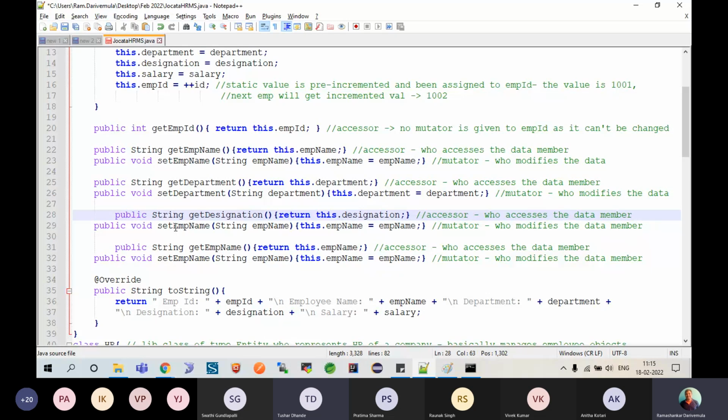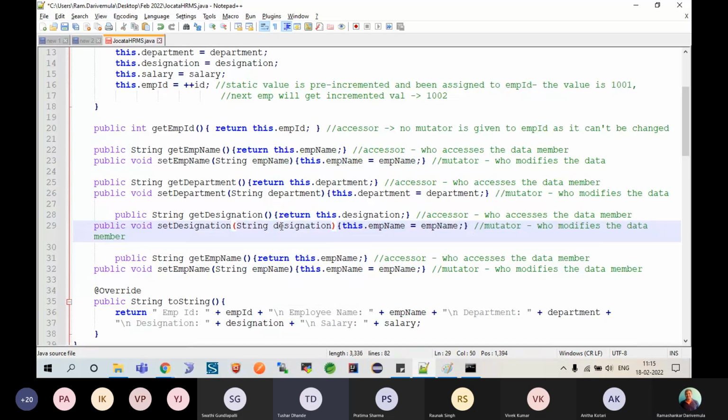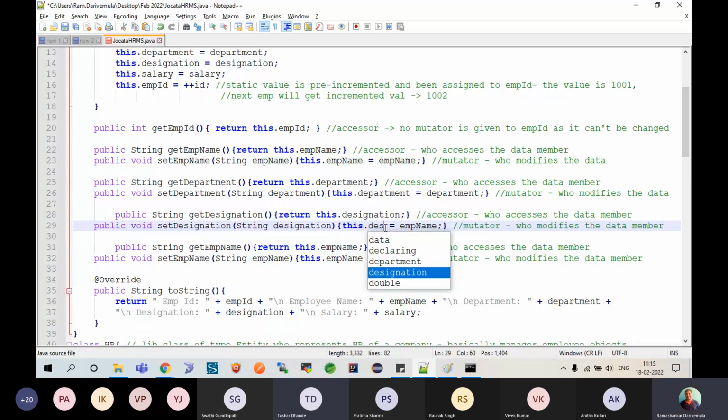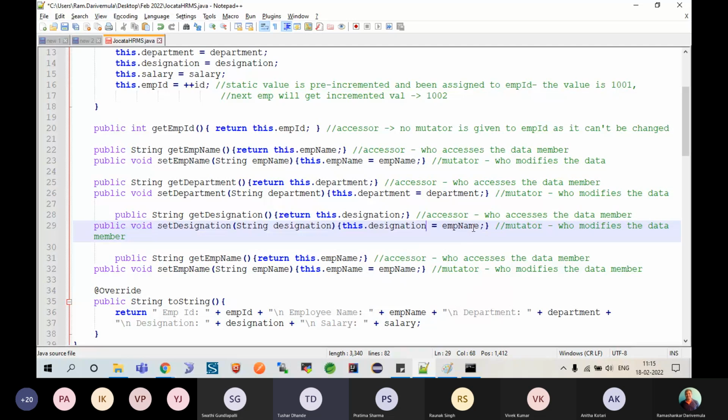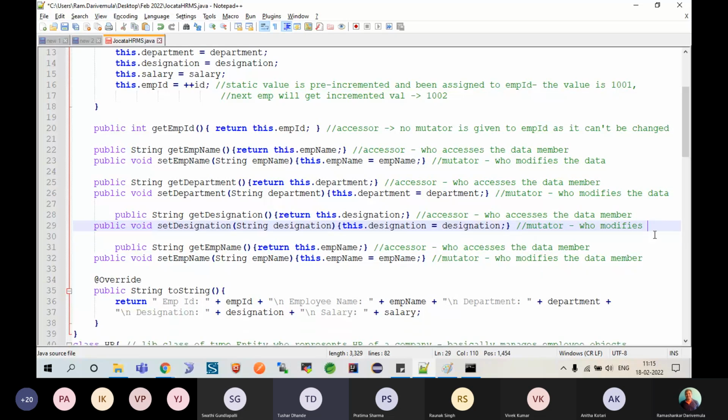Similarly, when it's a setDesignation, and here this will be my double.